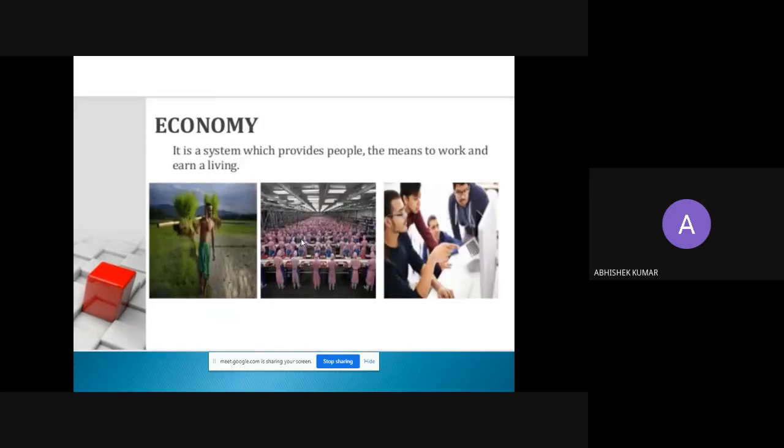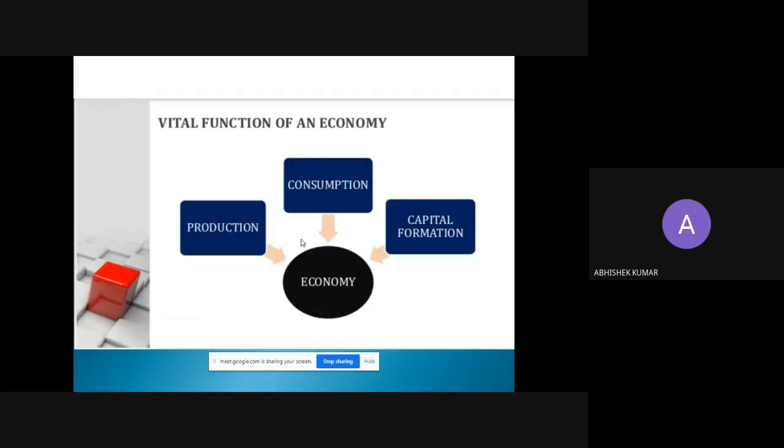How can we define economy? It is a system which provides people the means to work and earn a living. So an economy is a group of economic units also. Vital functions of an economy: there are various functions of an economy, but basically production, consumption, and capital formation, which is known as investment, are the vital functions of an economy.